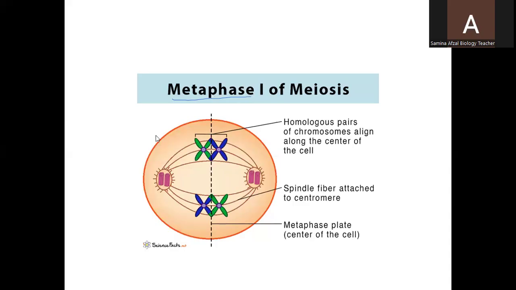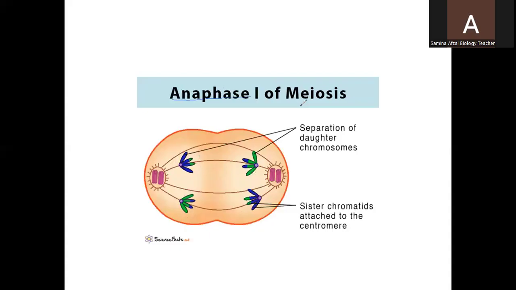Now anaphase 1. In the anaphase 1, they get separated from each other, and these spindle fibers will help to pull them towards the poles. So they are moving towards the opposite poles in anaphase 1, and you can see the chromosomes, closely see them.